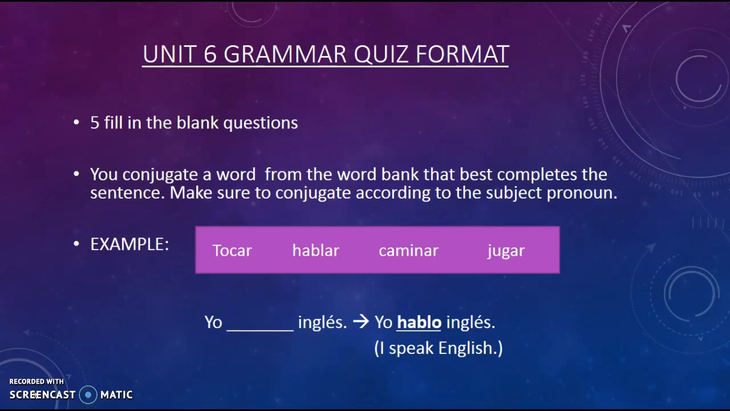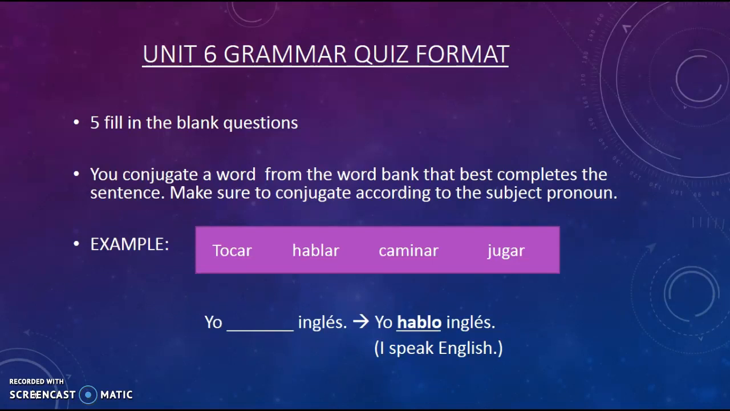So just to back up even further, the reason I chose that verb is because tocar means to play an instrument or to touch. Hablar means to speak. Caminar means to walk. And then jugar means to play like a sport or a game of some sort. So when I look at which one would best complete the sentence, I know I need to use hablar, but I can't just put hablar, because if I write "yo hablar inglés," it's "I to speak English," and that doesn't make sense. So we want to conjugate that verb by taking the AR off, putting the O on, to come up with what you see underlined there, "yo hablo inglés."